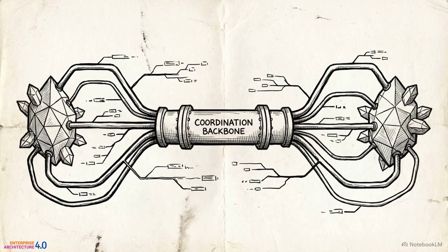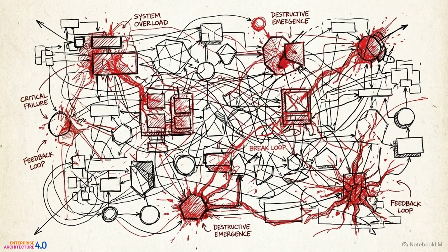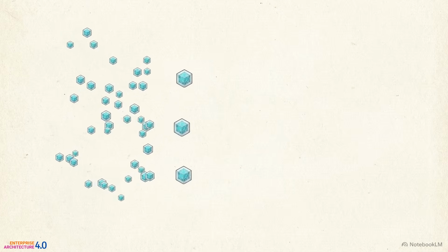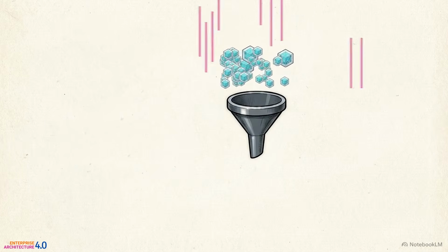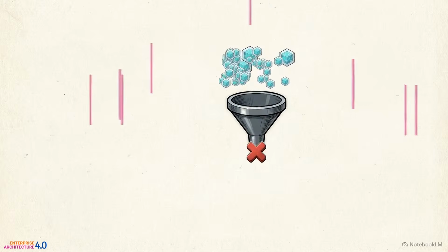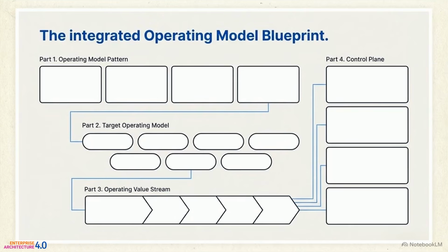At an enterprise scale, agents never speak directly to one another. Strict mediation through a central backbone is the only way to preserve provenance and maintain accountability. Without this structural mediation, agentic systems default to harmful emergence patterns. Promises multiply beyond intent, causing chaining. Local tasks override global flow, creating priority inversion, and small faults amplify into systemic incidents. Preventing this requires a complete, integrated blueprint.